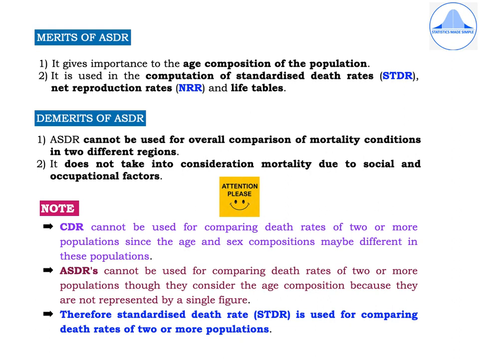Because the age and sex compositions may be different in these populations. Next, ASDRs cannot be used for comparing death rates of two or more populations, though they consider the age composition, because they are not represented by a single figure. Therefore, standardized death rate, that is STDR, is used for comparing death rates of two or more populations.